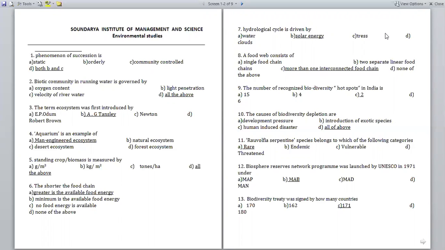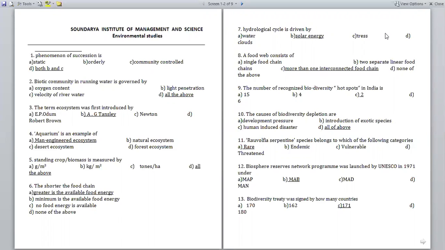And the sixth one is: shorter the food chain. What do you mean by food chain, guys? Option A, greater is the available food energy; option B, minimum is the available food energy; option C, no food energy is available; D, none of the above. So option A is the answer, that is greater is the available food energy. The shorter food chain we can call greater is the available food energy.